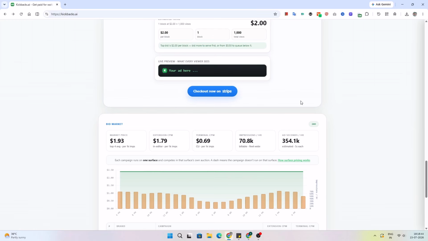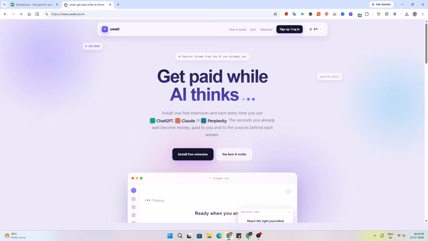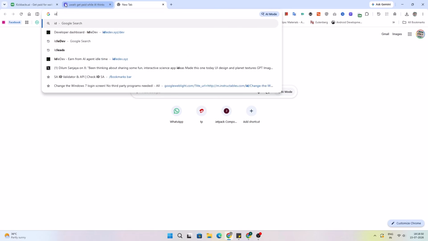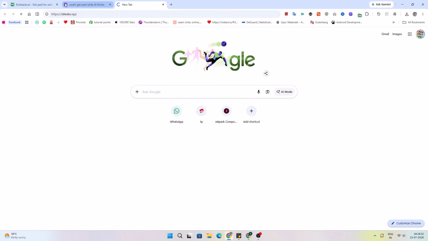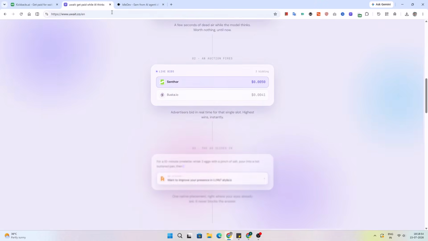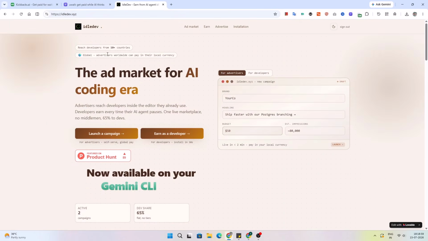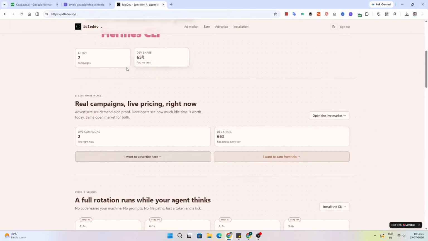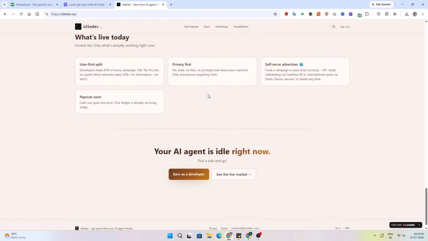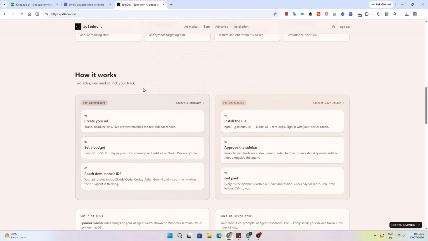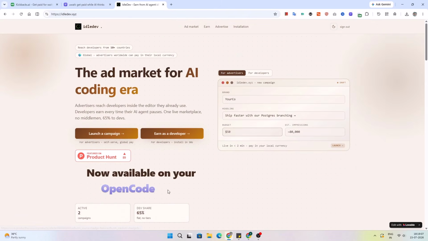There are some competitors as well, like Uwait and Ideal Dev. Let me show you. So these are the competitors to it, and there are many new ones coming up. The good thing about Ideal Dev is that it supports all the coding agents, like OpenCode and Gemini CLI, everything.